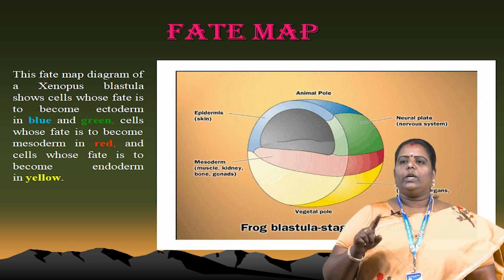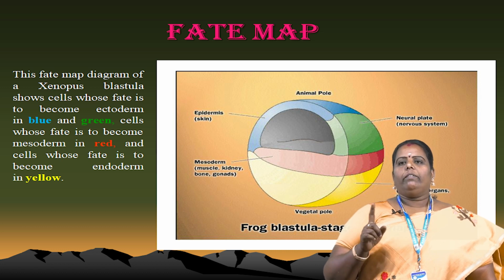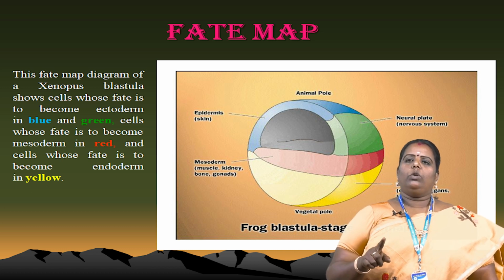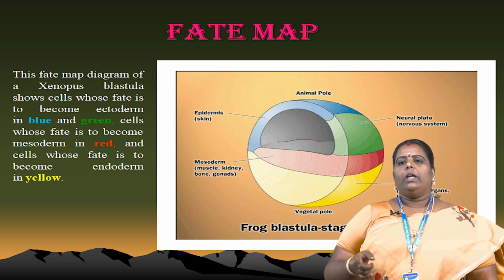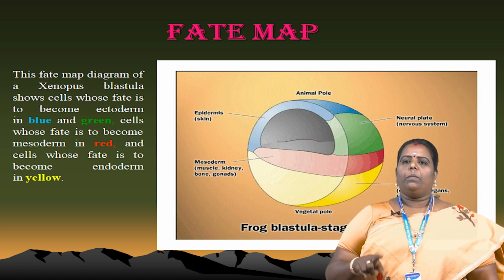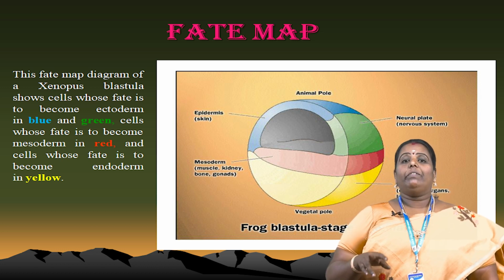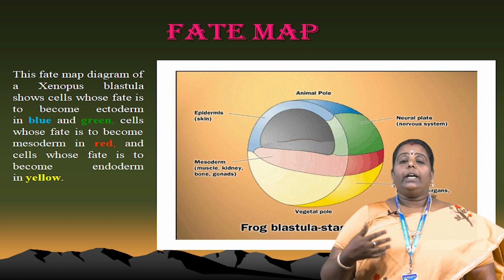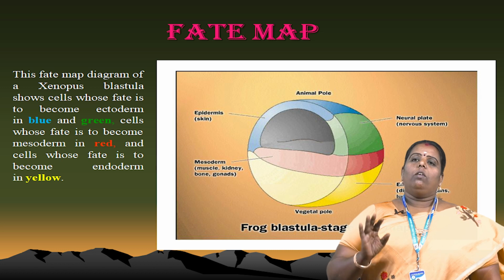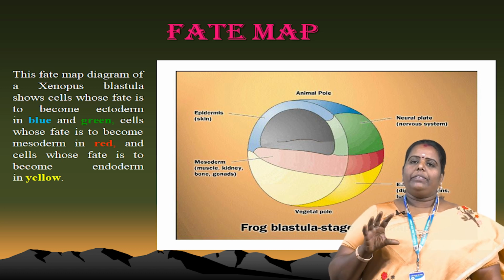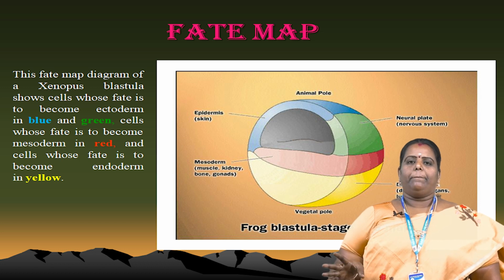This picture shows the neural plate, the nervous system formation, in green. What is the role of the epidermis? Already I told you, formation of skin. What is the role of the mesoderm? Muscles, kidney, bone, and gonads are formed. Endoderm cells form the digestive organs in our body and also the development of the lungs. So we just have to know the role of the egg content within the cell. That is called the fate map.